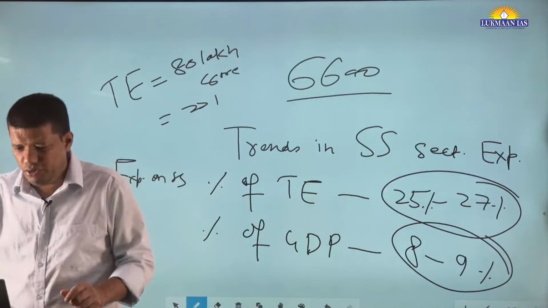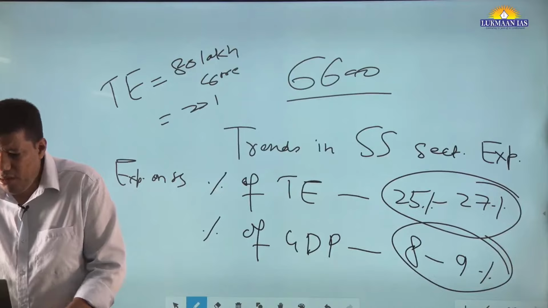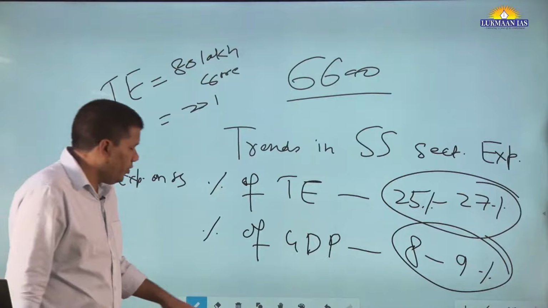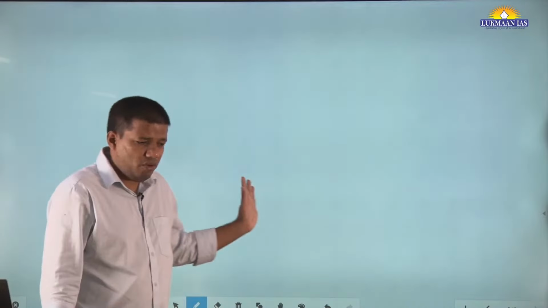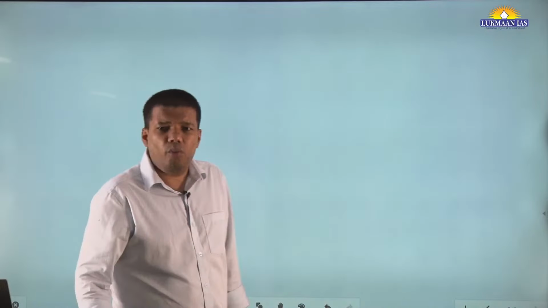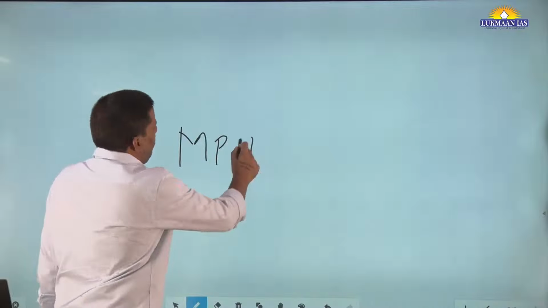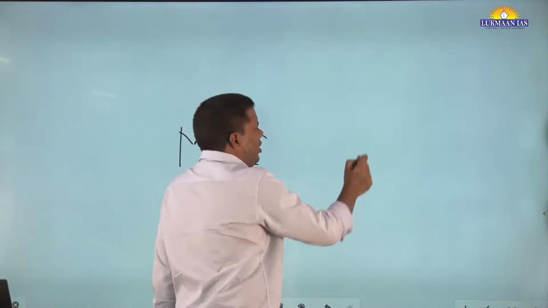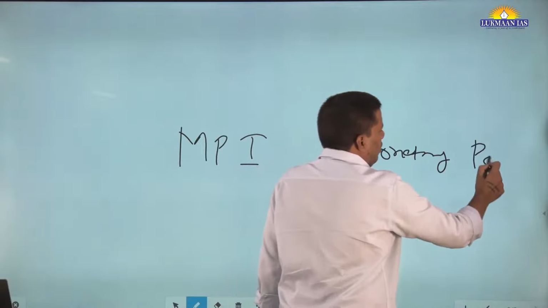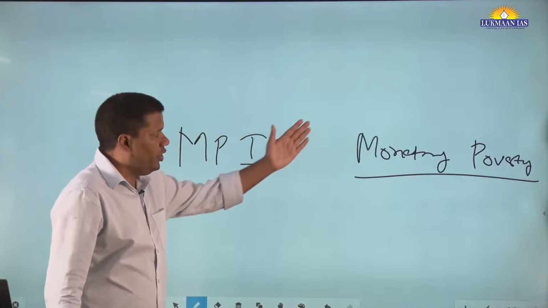Okay, चलिए. Now multidimensional poverty index, they talk about the multidimensional poverty index. Okay, if you remember in one lecture I discussed multidimensional poverty index. What is the difference between multidimensional poverty index and poverty? You know, monetary poverty. Monetary poverty. Let's say monetary poverty का आपका एक story है.